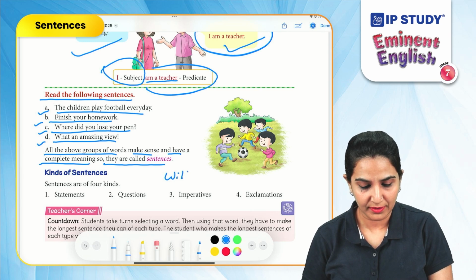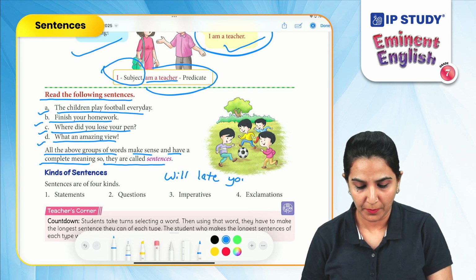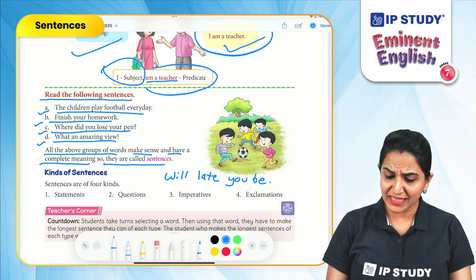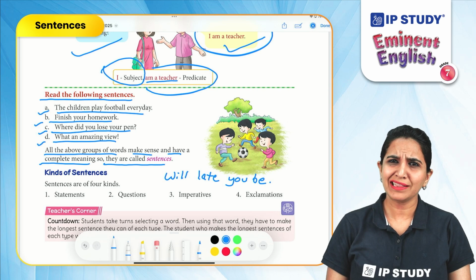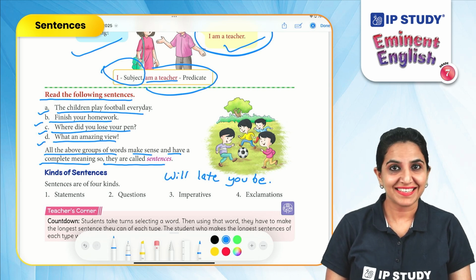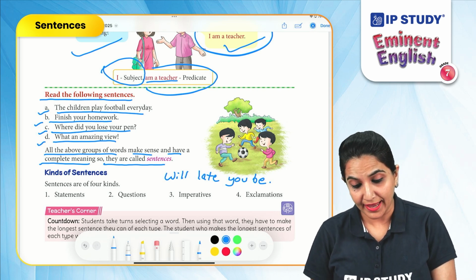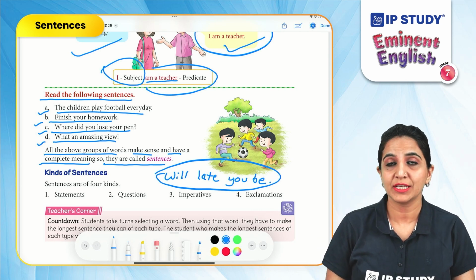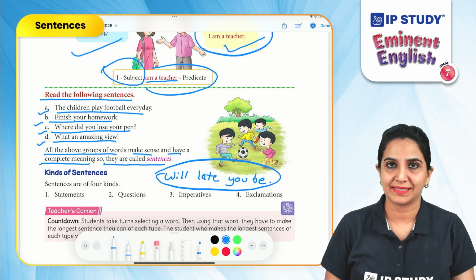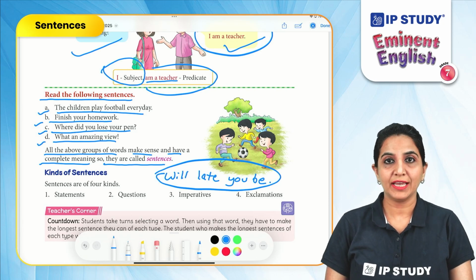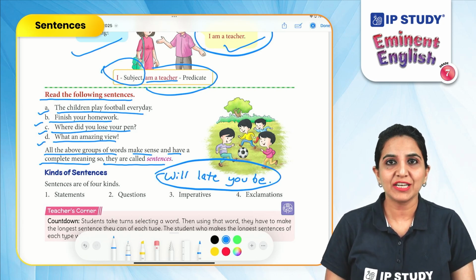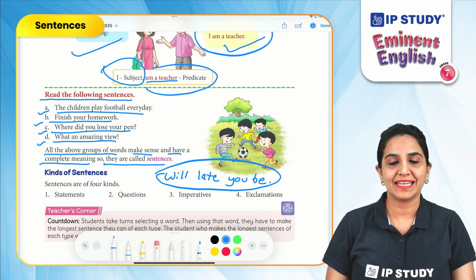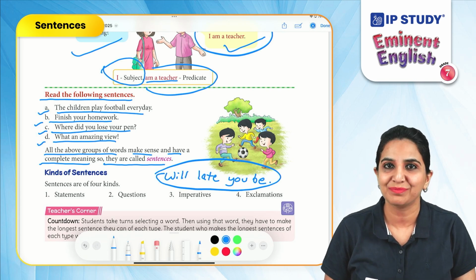Now, if I write a sentence for you, will late you be? Will late you be? Well, this doesn't make sense. Yes, exactly. This is again a group of words. But when it doesn't make complete sense, you cannot call it a sentence. Instead, you can say, you will be late. And that will make a complete sentence because it has a complete meaning.